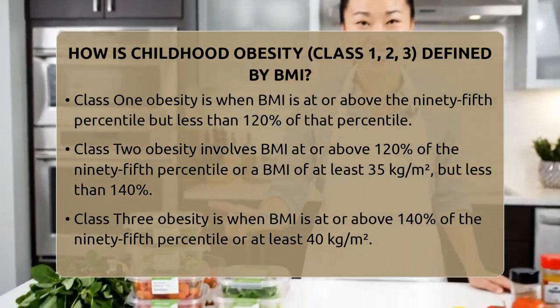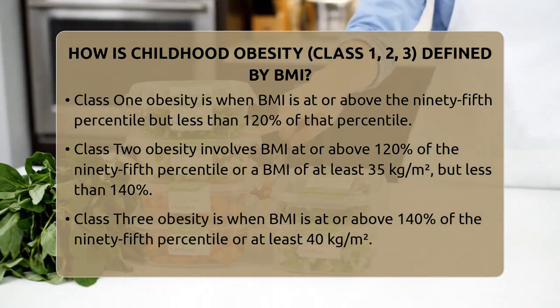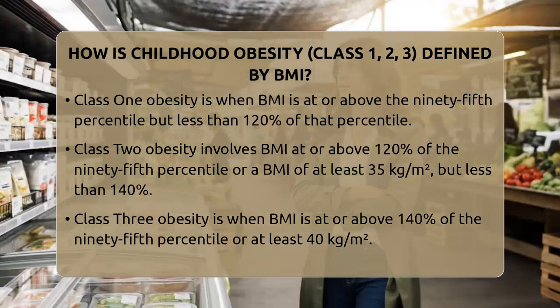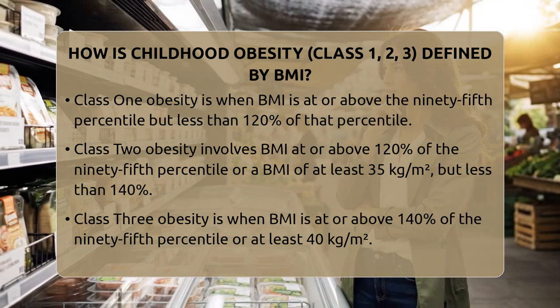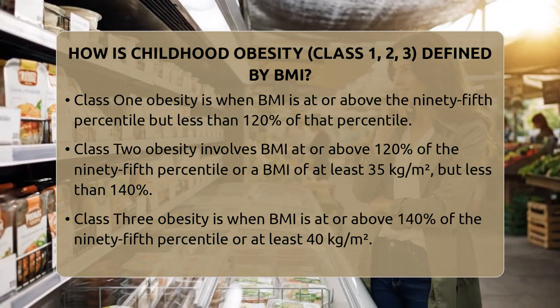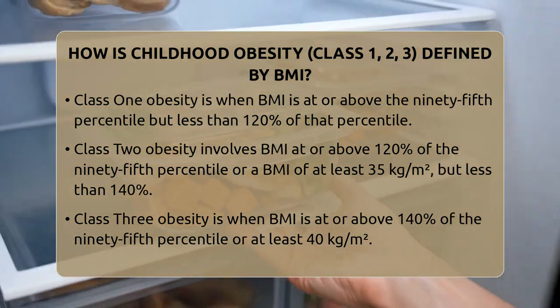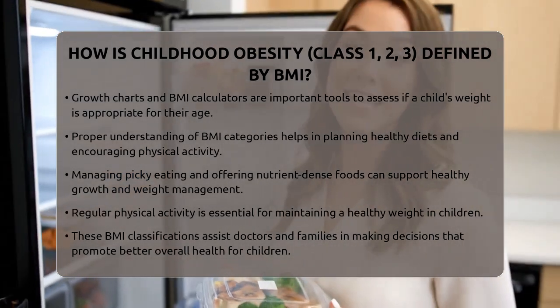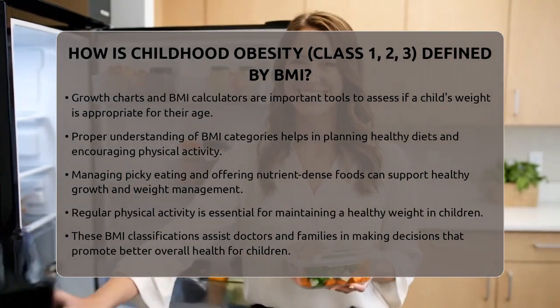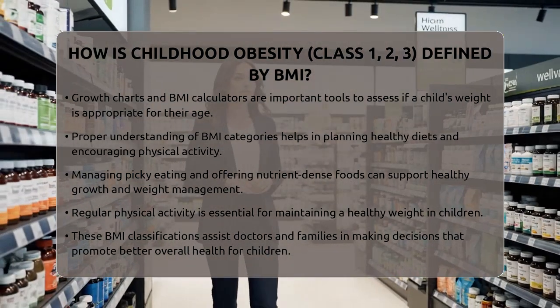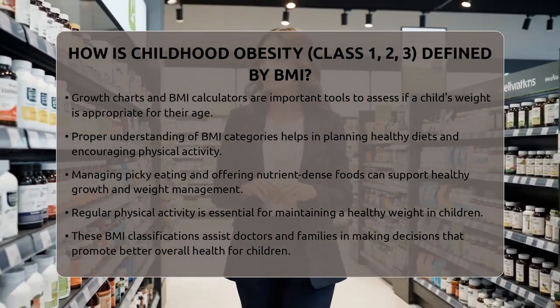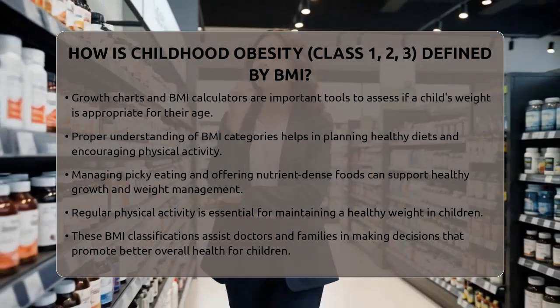Understanding these categories helps parents and healthcare providers create better plans for healthy eating and activity. Children with higher BMI levels might need balanced diets rich in essential nutrients to support growth while managing calorie intake. Managing picky eating habits can include offering nutrient-dense foods in fun and appealing ways. Encouraging regular physical activity is also key to maintaining a healthy weight.